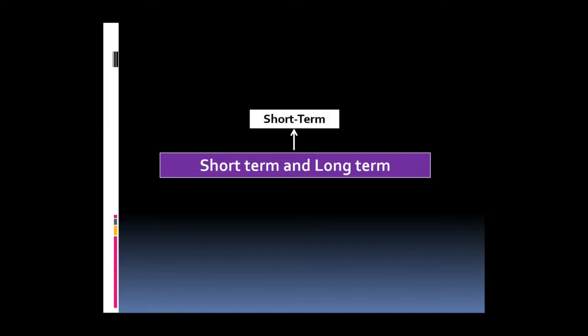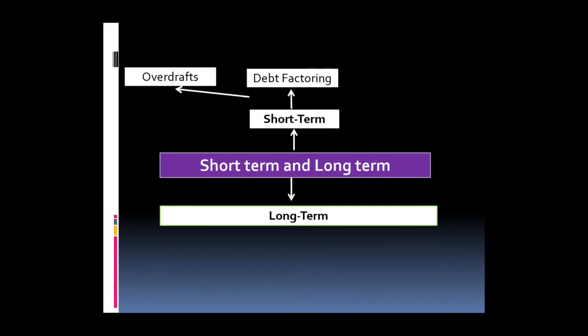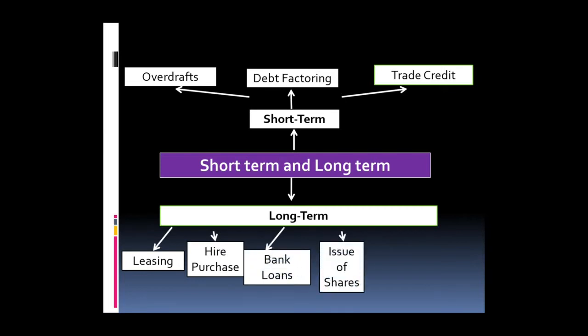Now, we can classify finance into two other categories, short-term and long-term finance. Same sources of finance, we can classify them, and we'll add 2 or 3 more. Short-term finance, we have something called overdraft, debt factoring, which we already covered, and trade credit, a new one. And long-term finance, we have leasing, hire purchase, of course bank loans, issue of shares, and of course selling debentures.